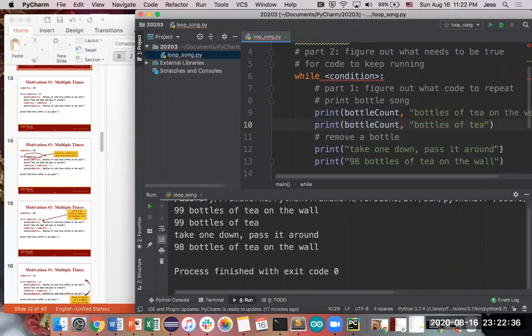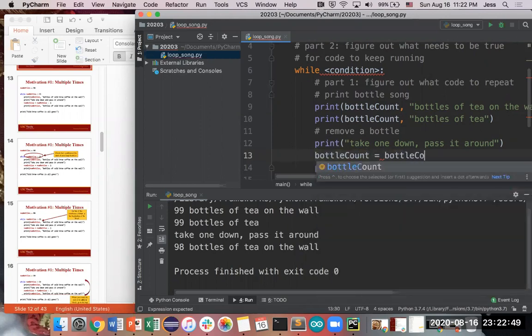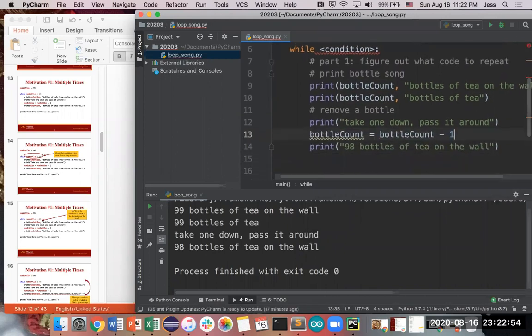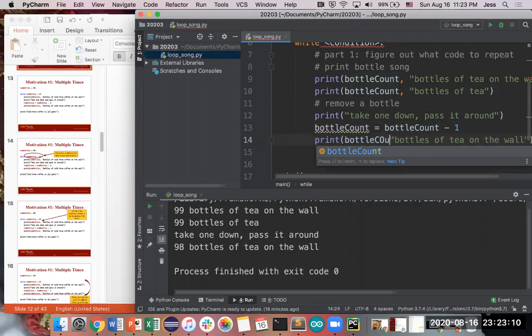Then you got to take one down, pass it around. And at this point, we need to subtract 1 from our current number of bottles. There are a couple different ways you can write this, but I'm going to write this in this style for clarity. So bottle count is now going to be whatever the bottle count is right now minus 1. Again, there are multiple ways to write it. I'm just writing this out so it's super clear. Then after we've removed 1 bottle off of our wall, we're going to print the new number. It's 1 less than what it was previously, so we can just use the same bottle count. Number of bottles of tea on the wall.